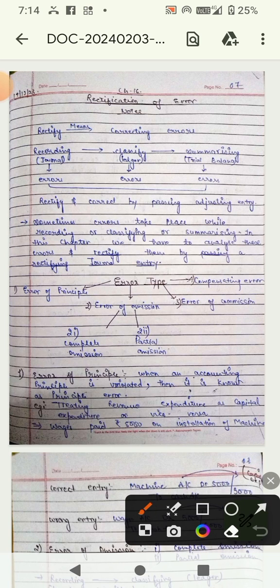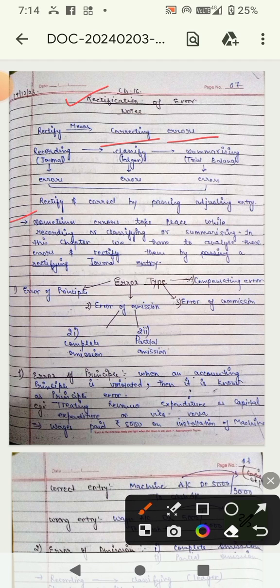Today we are going to understand Accountancy Chapter 16, Rectification of Errors. Firstly, what is the meaning of rectification? That means correction, and error means mistake. So this chapter is based on correction of errors. This is the purpose of this chapter.